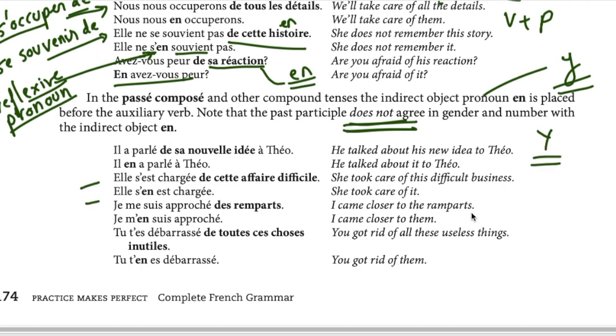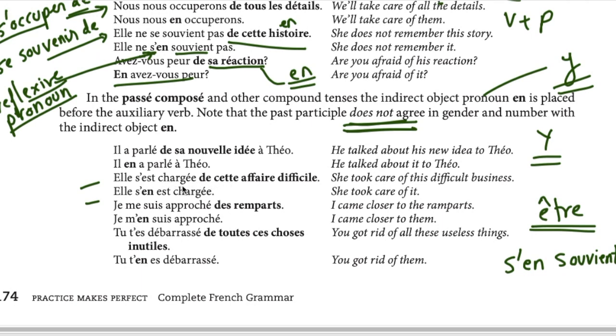Right? So we talked about reflexive verbs, right? And how in the present tense the pronoun en sits between the reflexive pronoun and verb, like s'en souvient, right? Now, in the case of passé composé reflexive, we always use être as an auxiliary. Elle s'est chargée de cette affaire difficile. She took care of, to take care of, right? Se charger de, to take care of, or in charge of, basically.